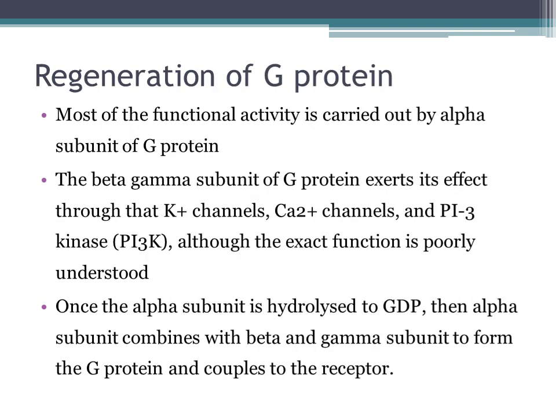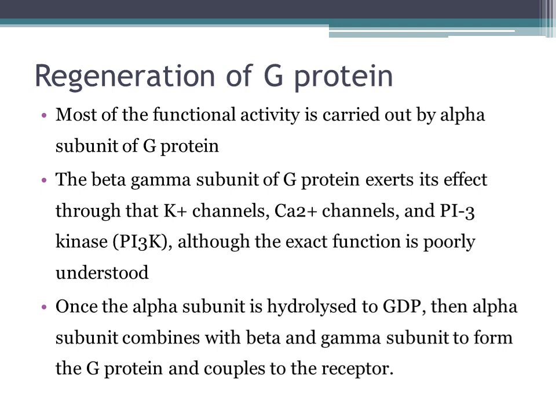Once their action is done, regeneration of G protein happens. Most of the functional activity is carried out by the alpha subunit of G protein, but sometimes the beta gamma subunit can exert their effect through potassium channels, calcium channels, and PI3 kinase, although exactly how they function is poorly understood.